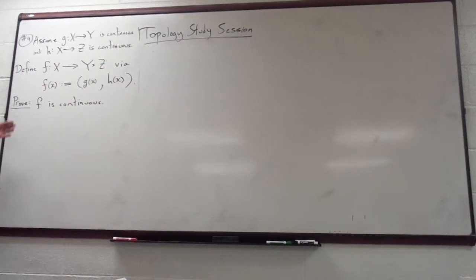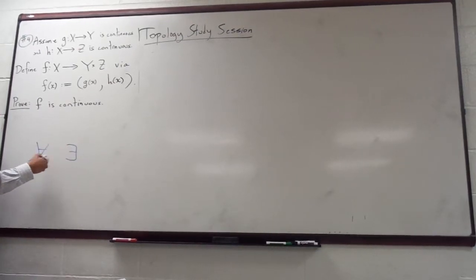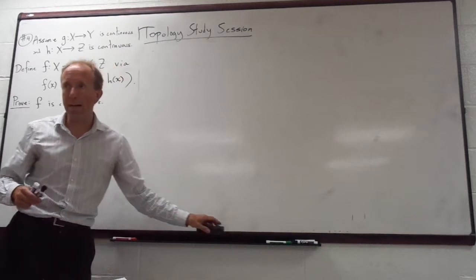Right? That's the definition. It's kind of a messy definition. So make sure you get that definition exactly right.